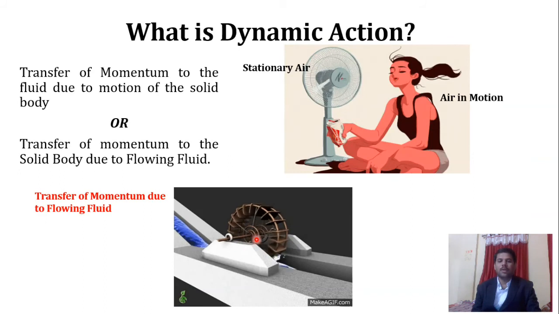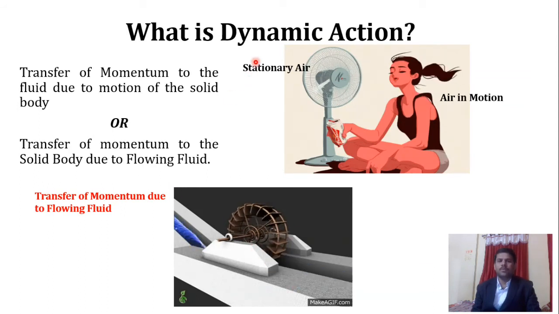Okay, angular momentum is basically linear momentum into radius, which we call the angular momentum. So in that case there is a conversion of one form of energy into another form. The energy available in the flowing water is kinetic energy, and that kinetic energy gets converted into mechanical energy.